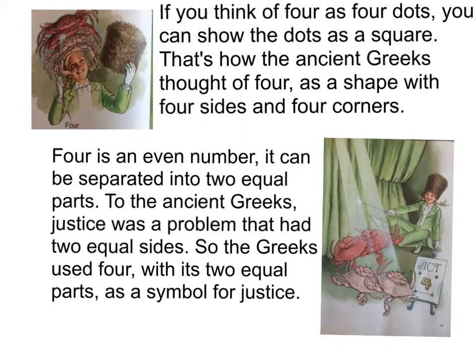If you think of 4 as 4 dots, you can show the dots as a square. That's how the ancient Greeks thought of 4, as a shape with 4 sides and 4 corners. 4 is an even number. It can be separated into 2 equal parts.